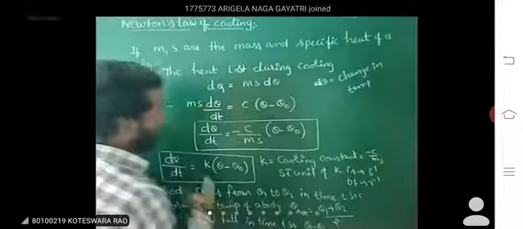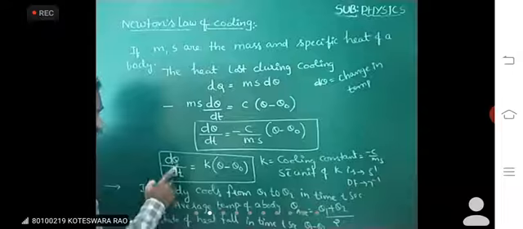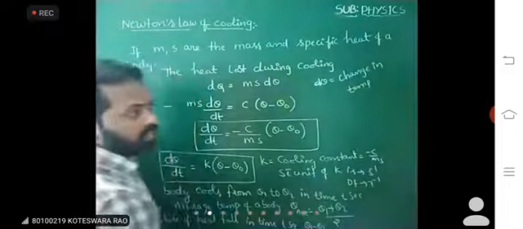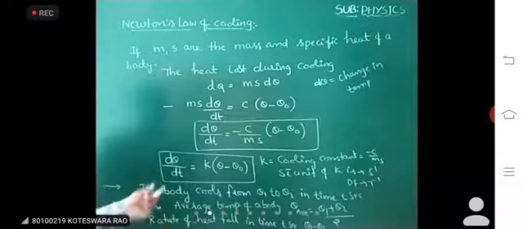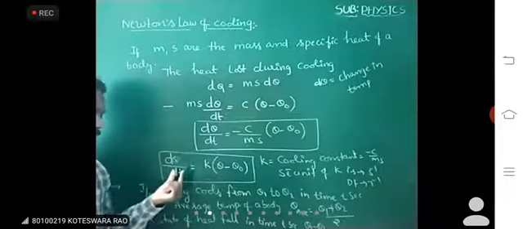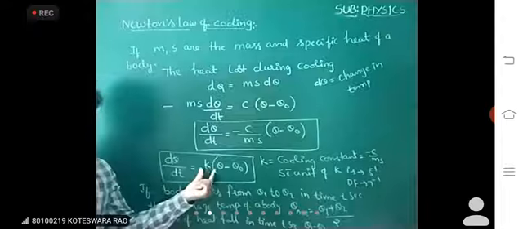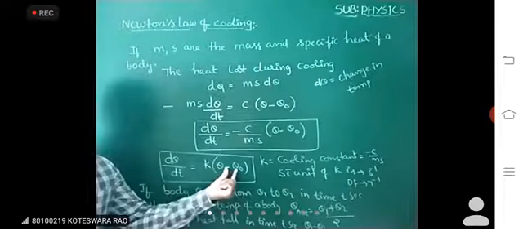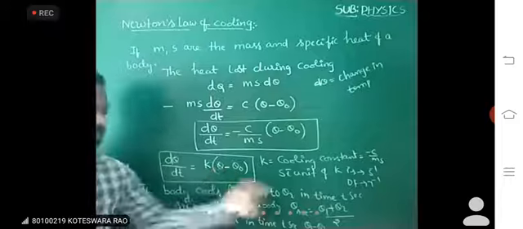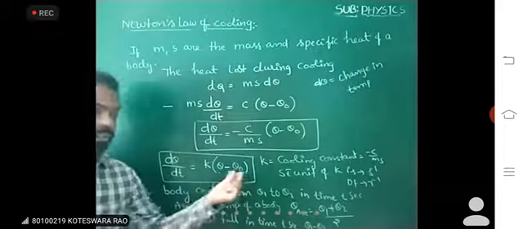This is called d theta by dt. Instead of d theta by dt, we can place theta 1 minus theta 2 by t. So finally the formula is theta 1 minus theta 2 by t is equal to K into theta 1 plus theta 2 by 2 minus theta naught. Very, very important.